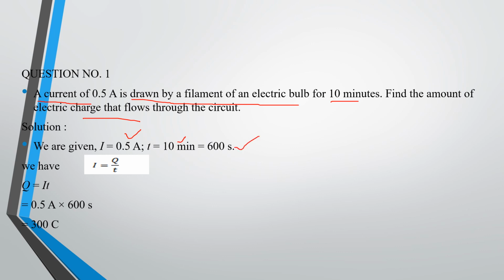So I is equal to Q by T. We have to find Q, so Q is equal to I into T. So directly we can get the answer: 300 coulomb. Thank you.